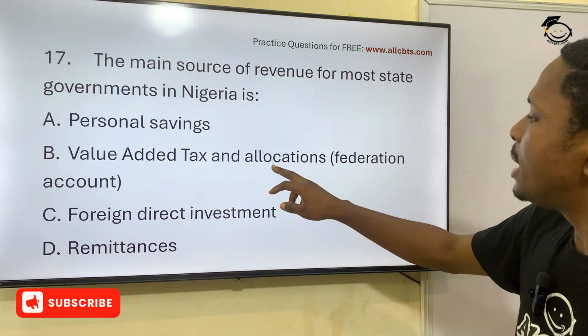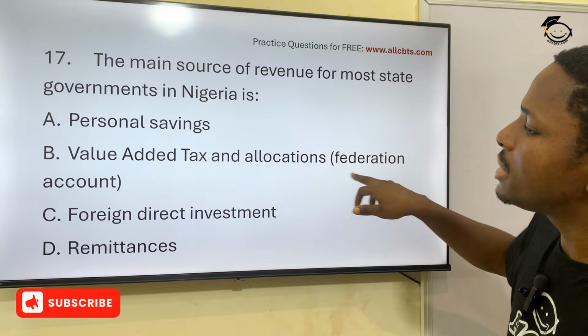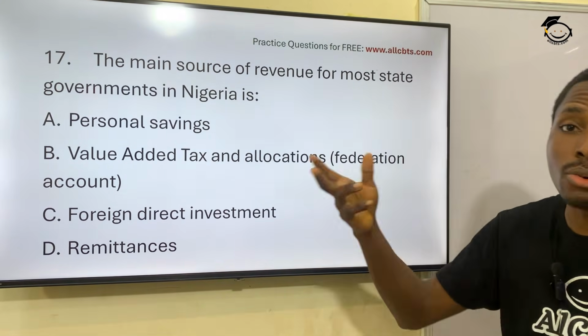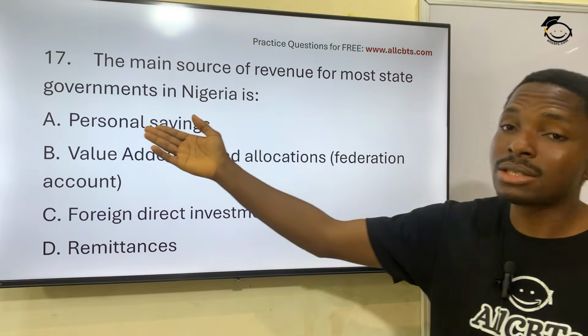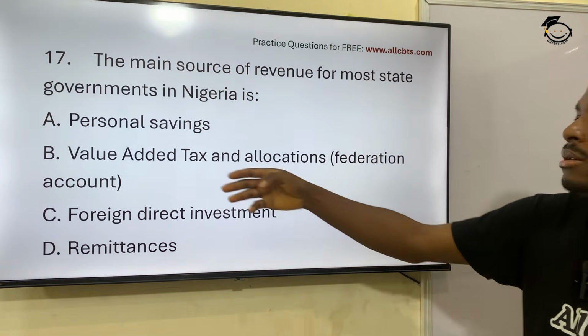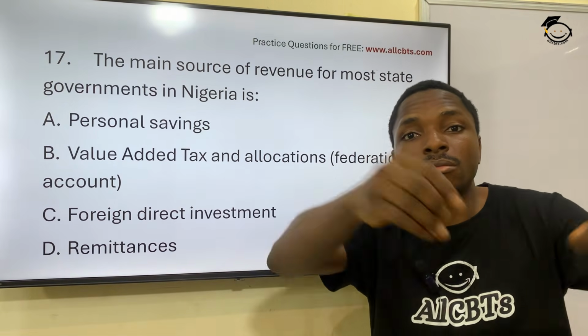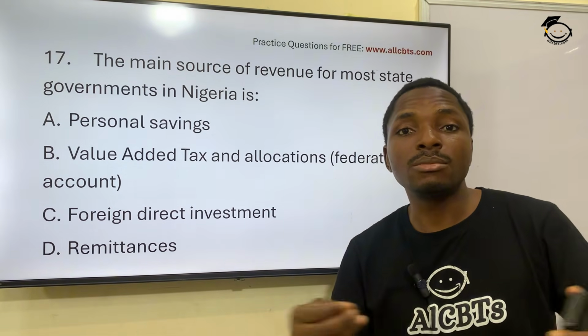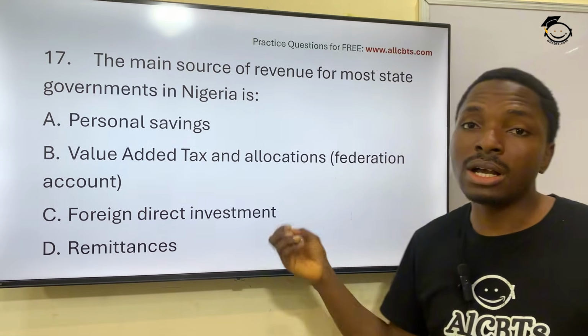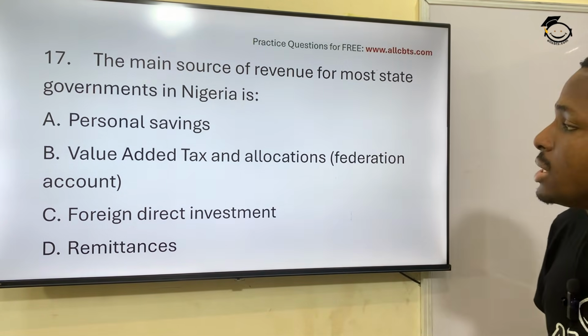And allocations, that's federal accounts, when the federal government sends them money. We're talking about the state government. So the main source of revenue for them is VAT, money from their citizens who make exchanges, and federal allocation, what the federal sends to them.